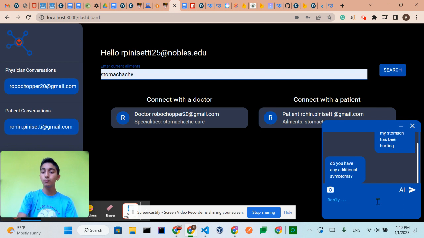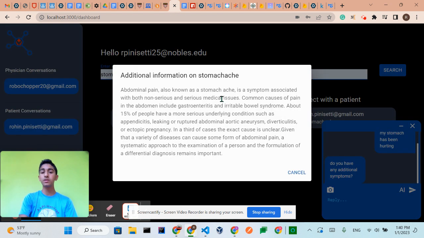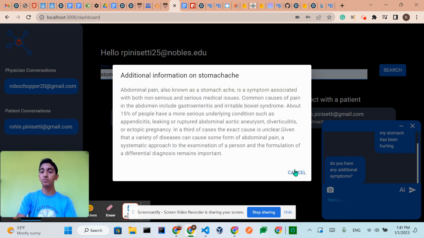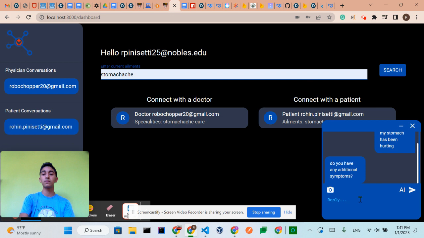And if you want to get more information as a patient, we can click this button over here, AI. Using Wikipedia, it gets a summary of the ailment that you're suffering from, so that as a user, you feel more informed and better understand what illness you have. As you can see here, we get a brief summary, and that helps supplement the information that the doctor provides. And if the doctor isn't available, this feature is always available, so they can get 24/7 access to some kind of information.